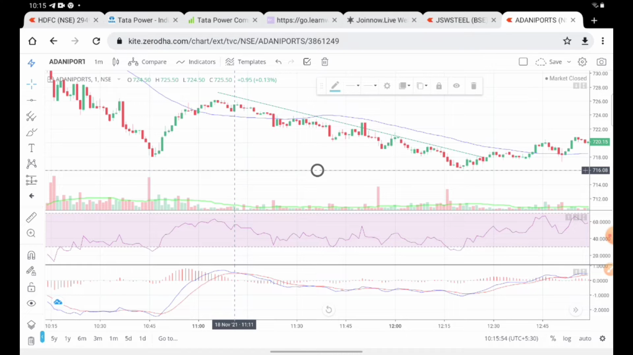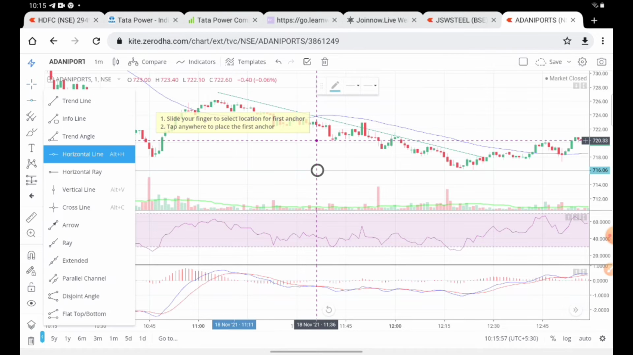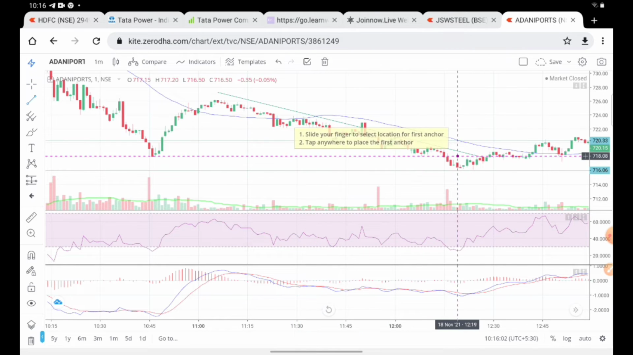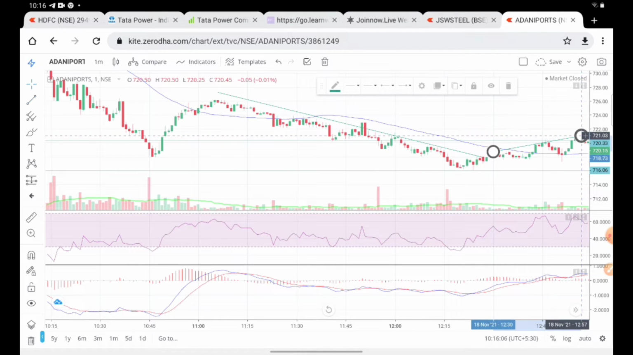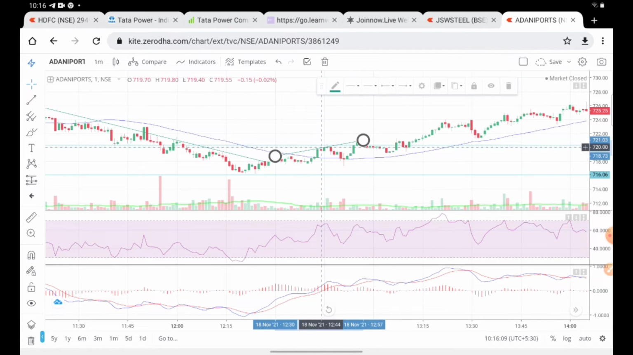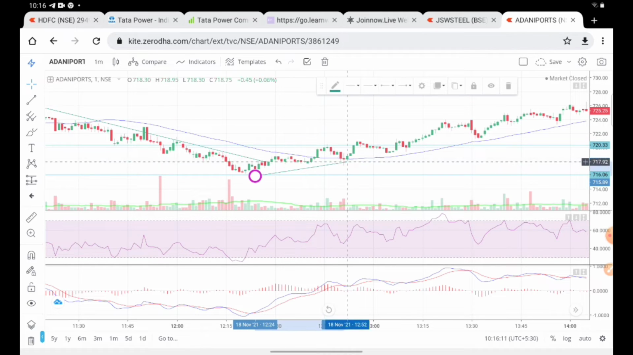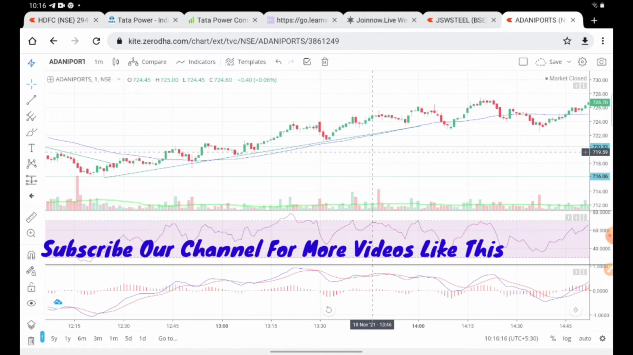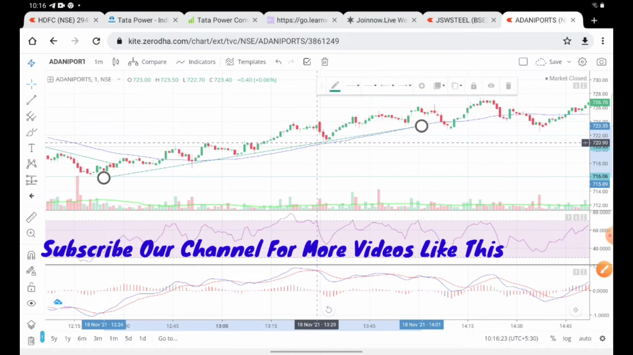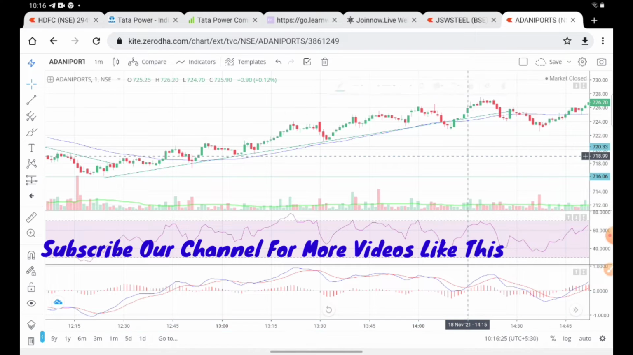Another one, this will be a support area. Another trend line will be here. Here the uptrend has started. So just make it like this. The blue line is actually the 50 moving average. This blue line which you all are observing now, it is the 50 moving average. So it is actually respecting the 50 moving average, you can say, right?